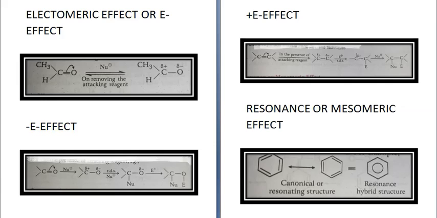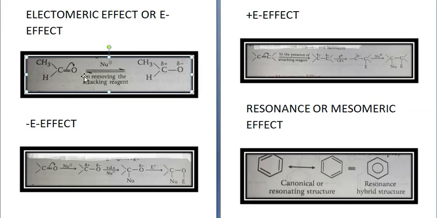Like see here, this is a compound CH3CH=O. This is an unsaturated compound because it has a double bond. Now when it comes in presence of a nucleophile, what will happen?